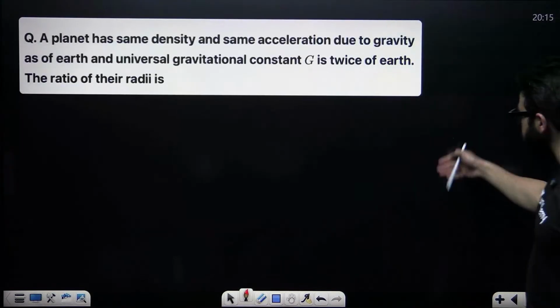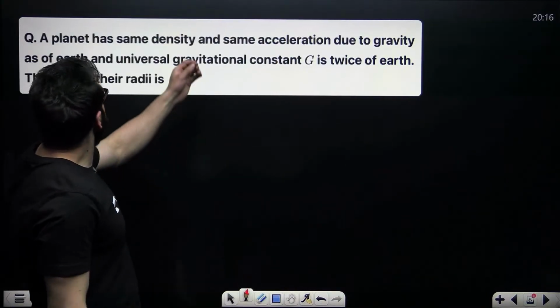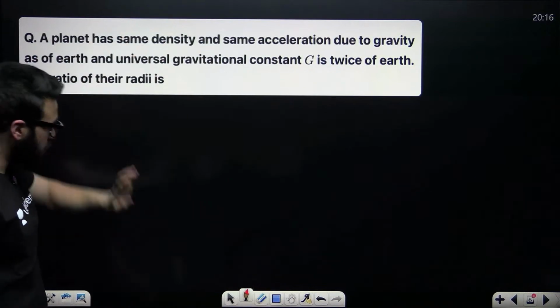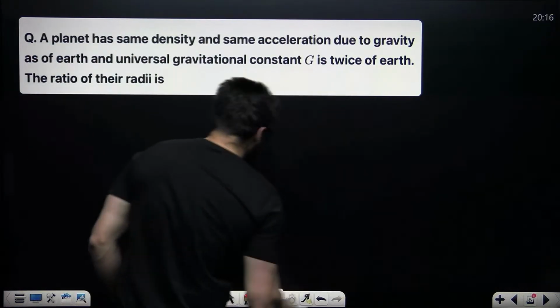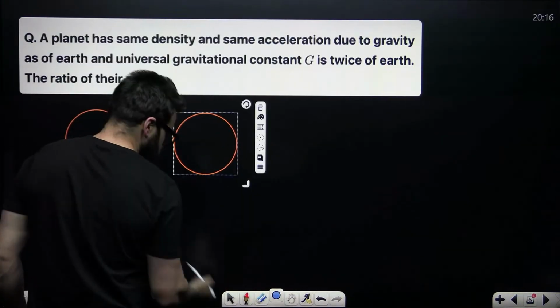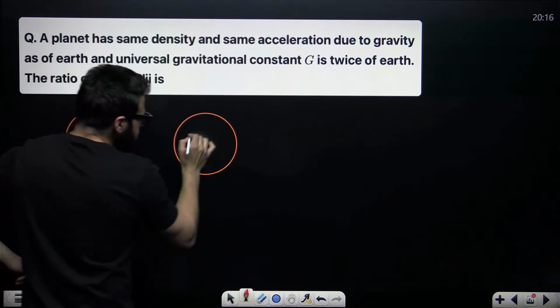Let's take a look at this question. A planet having the same density and the same acceleration due to gravity as that of Earth. You have a planet over here, and Earth over here. This is the planet and this is Earth.